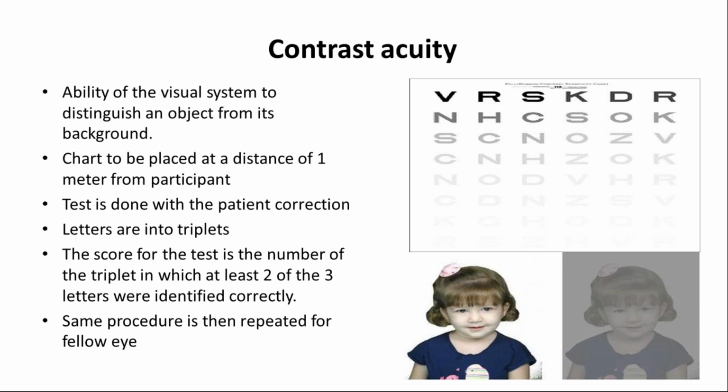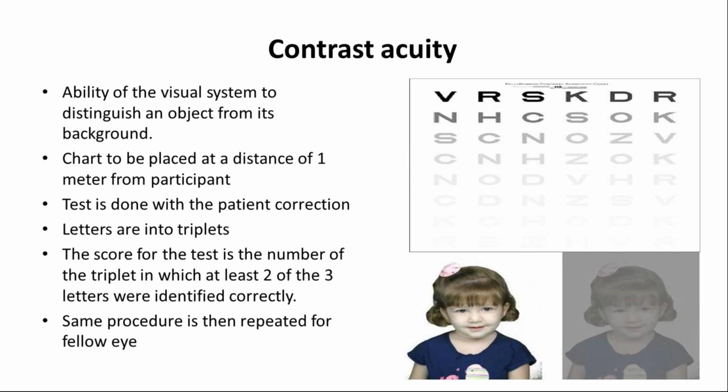I have seen many patients, not only low vision patients, who say, I'm seeing blur, since so many days I feel so blurry. And if you measure, their vision will be 6 by 6. Now I'm not talking about the accommodation part or the binocular vision therapy part. I'm talking about the normal general population. And then if you measure contrast sensitivity, it will be very low. So we get the idea. It doesn't matter that your patient's vision is 6 by 6; it will not ensure his contrast sensitivity. Many of us think that vision is 6 by 6, so obviously contrast will be fine. No, it won't be like that. So we always need to assess contrast sensitivity.